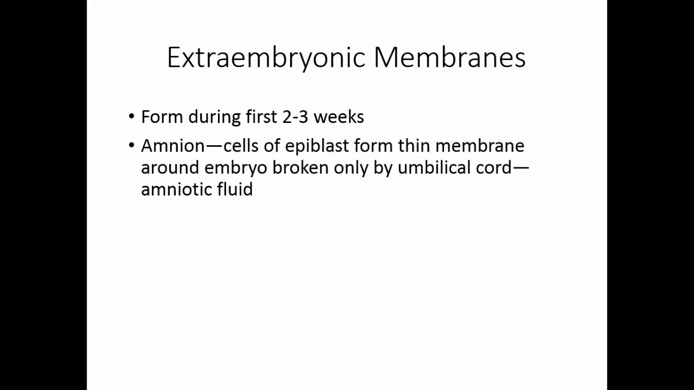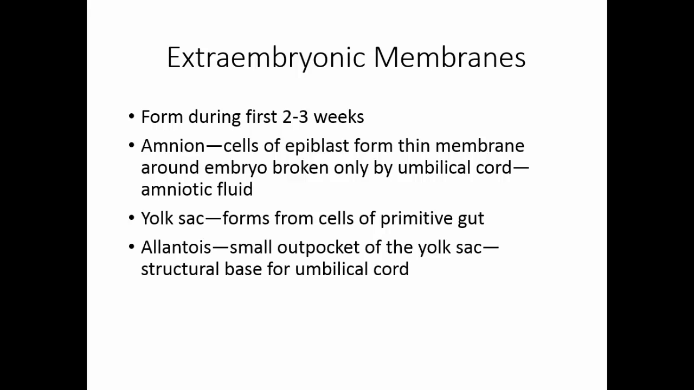The extraembryonic membranes form during the first 2 to 3 weeks of pregnancy. The cells of the epiblast form a thin membrane around the embryo that's broken only by the umbilical cord. This is the amnion, and this sac will fill with fluid, the amniotic fluid. The yolk sac forms from cells of the primitive gut. The allantois is a small outpocket of the yolk sac. It's the structural base for the umbilical cord.